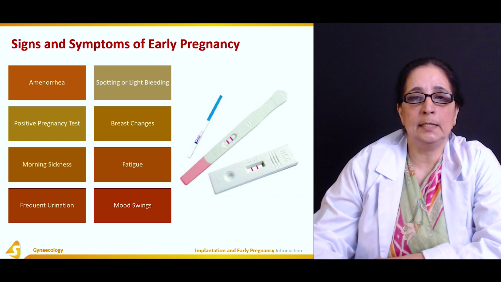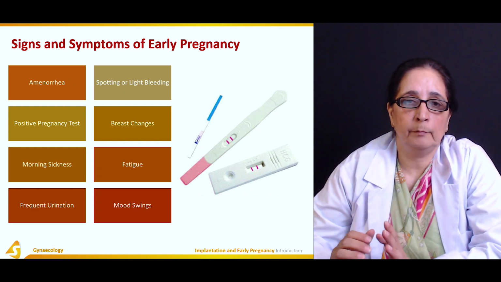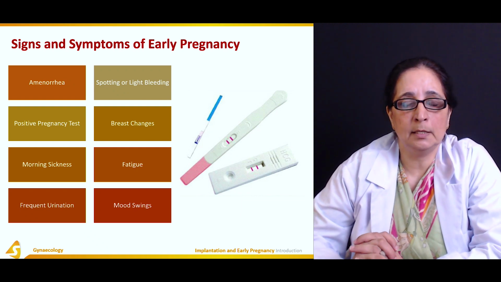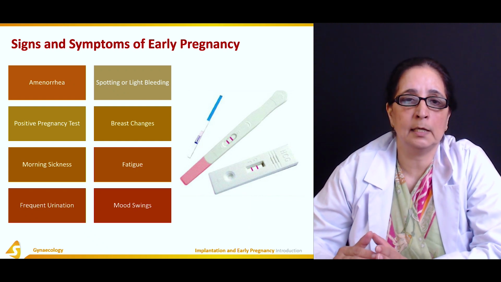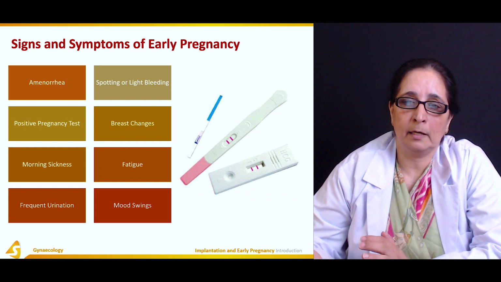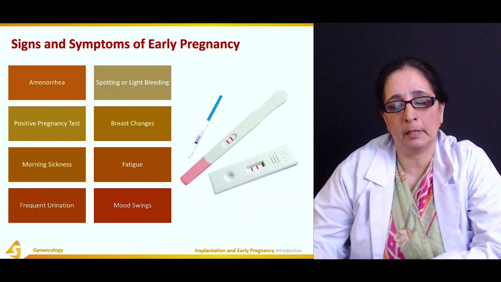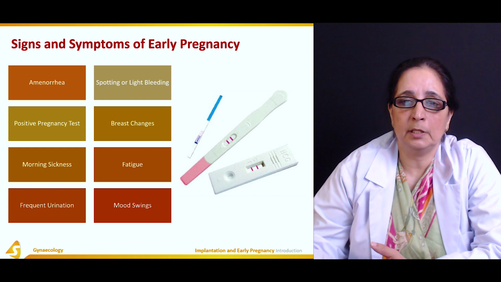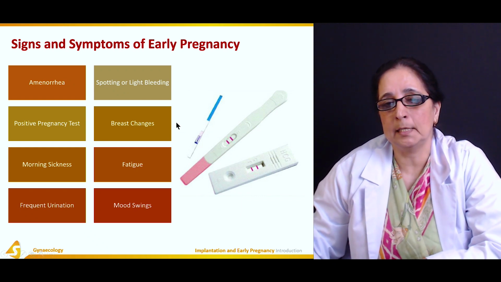Now, some signs and symptoms of early pregnancy. First important is amenorrhea. Amenorrhea means if the menstrual cycle doesn't begin on the expected day, and 2 days pass or 3 days pass, the first thing that comes to the mind is, oh, I might be pregnant. The patient thinks about the pregnancy and then they do the home pregnancy test.